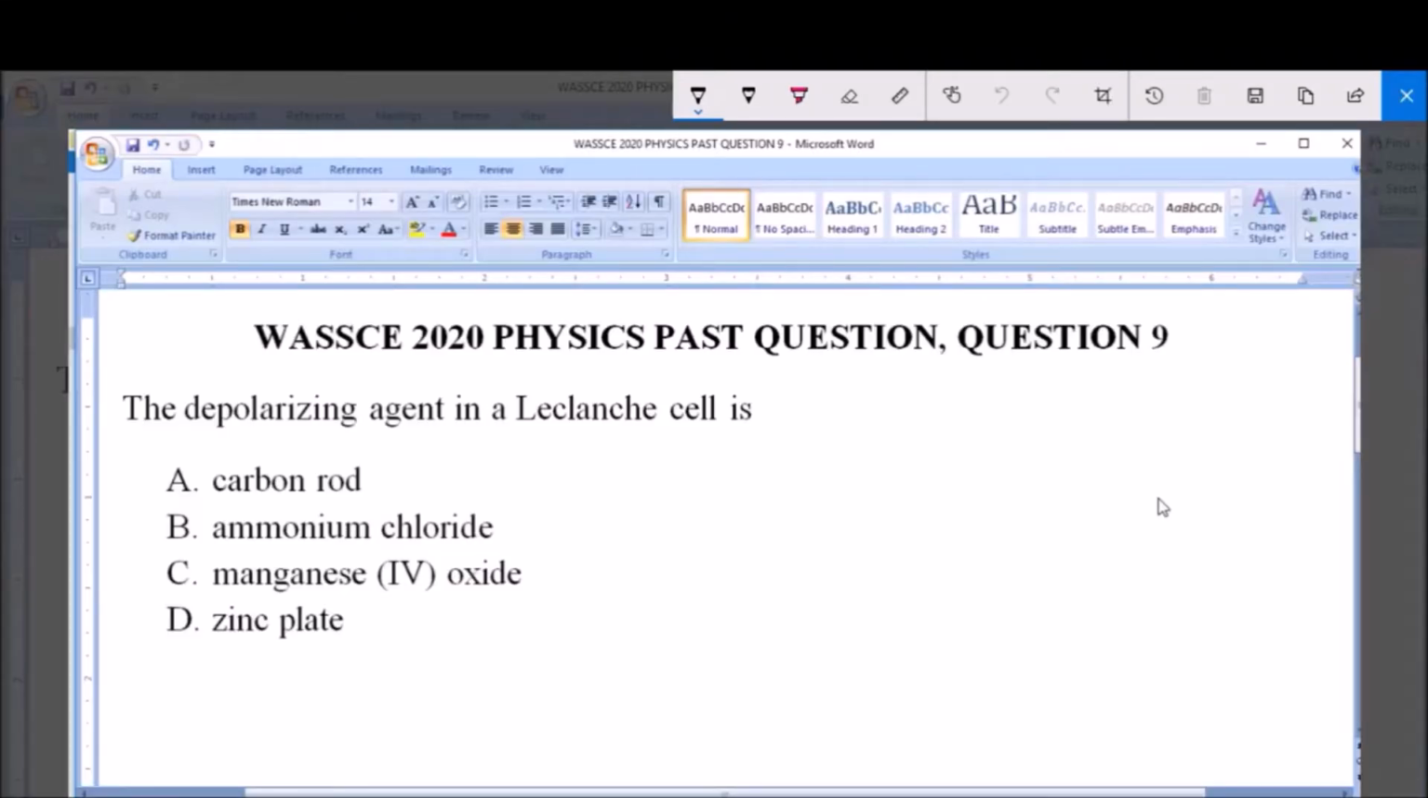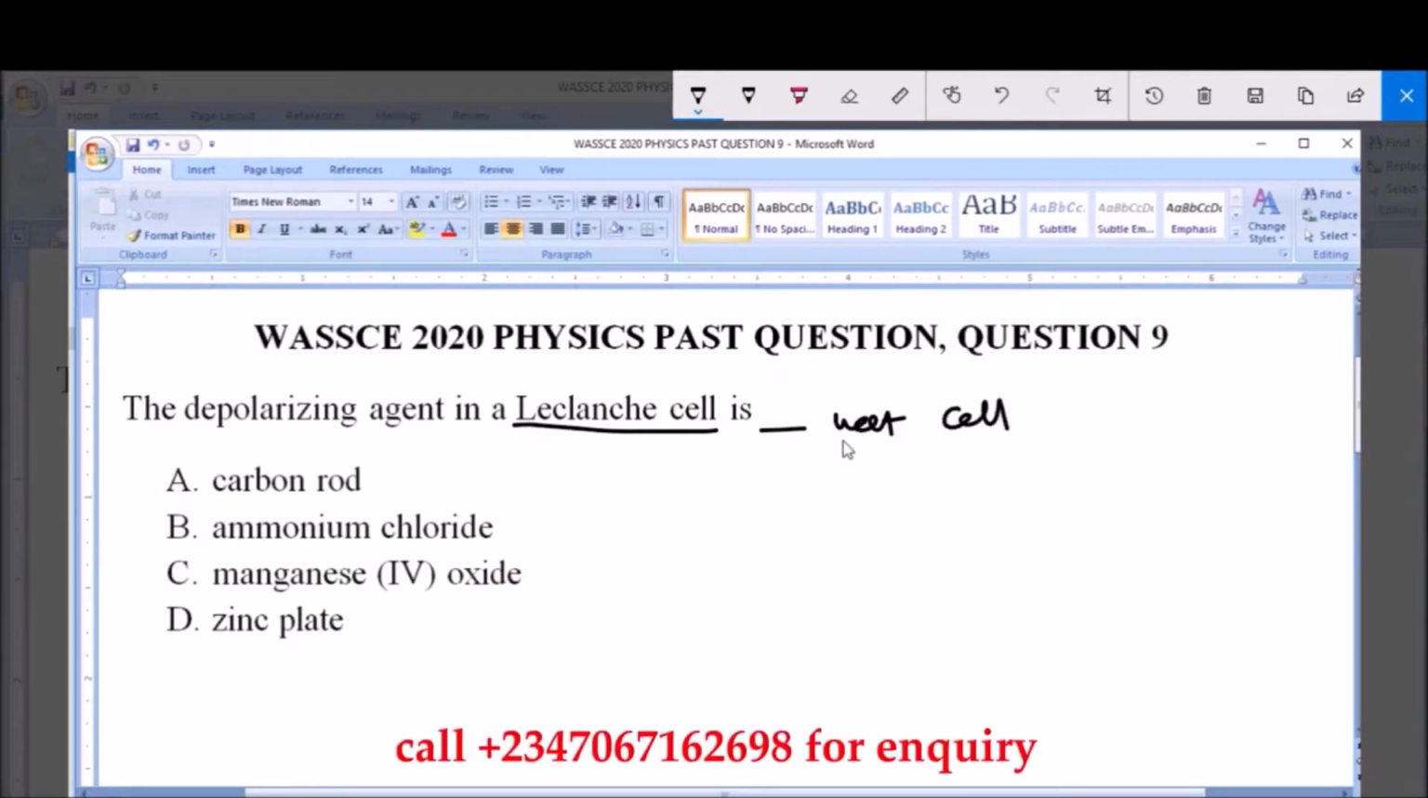I will be answering WASSCE 2020 Physics Past Question, question 9. The depolarizing agent in a Leclanche cell is A. Carbon rod, B. Ammonium chloride, C. Manganese 4 oxide, and D. Zinc plates. Now, a Leclanche cell is a what? It is a type of wet cell. Although we have the wet and dry Leclanche cell, the Leclanche cell actually described here is the wet Leclanche cell.